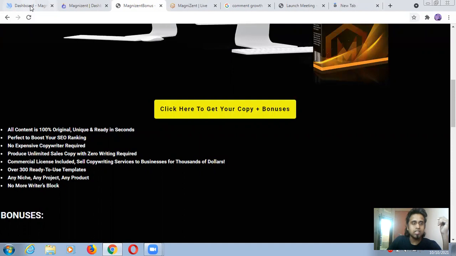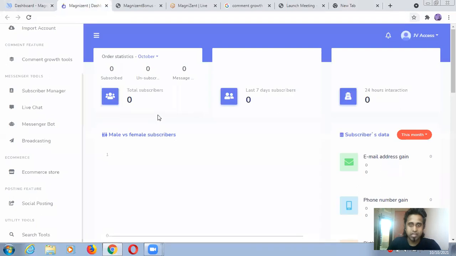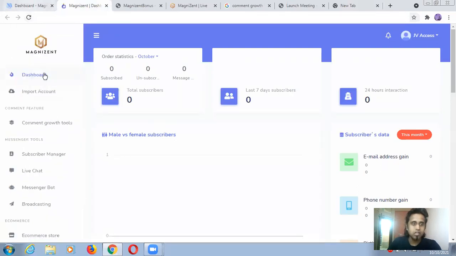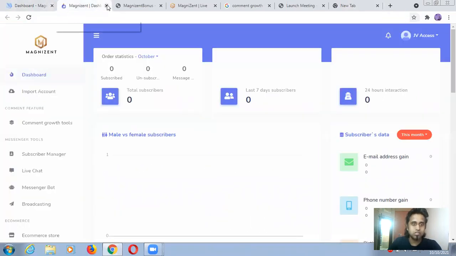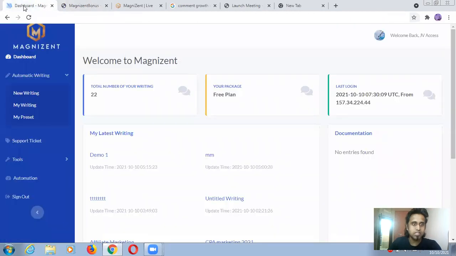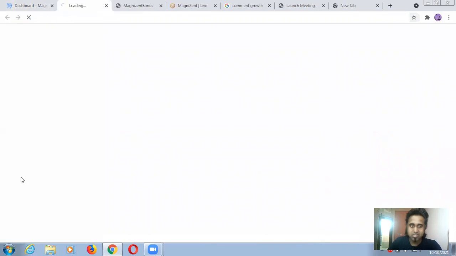So guys, this is a member access area of Magnizent. Actually, you are going to get two member access areas inside the Magnizent. This is the first one and this is the second one. You can see here. This is the second one. Where and how you will get this one: when you click here on automation. First I'm just closing this one so that it will be easy to understand. When you click on this, just like this,